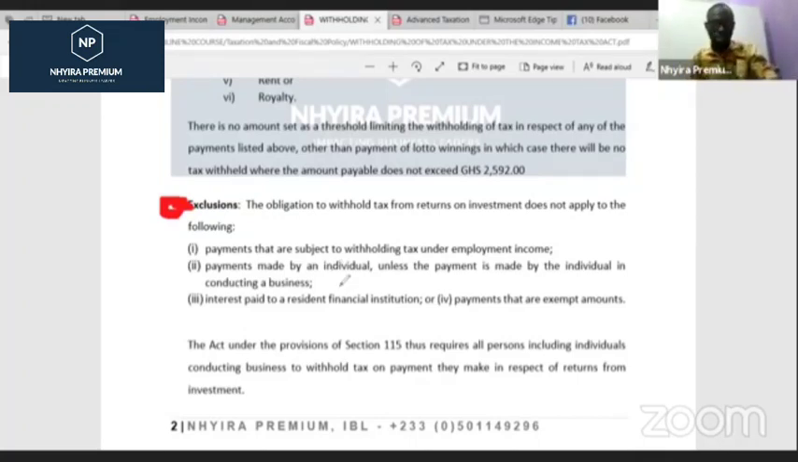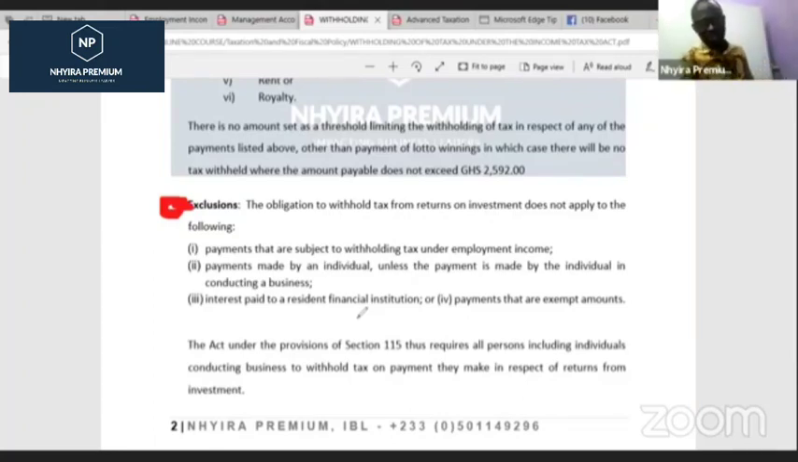Two, the payment by an individual, unless the payment is made by the individual in conducting a business. So if I rent an apartment for my private residence and I'm paying the landlord my rent, I can't say I'm withholding tax because I'm an individual. However, if I am renting it to do a business, then I may withhold tax on the amount that I'm paying in relation to that.